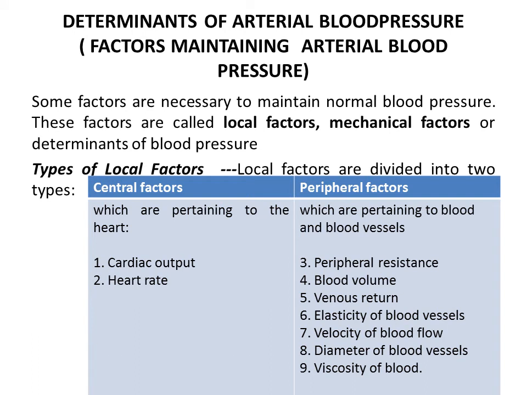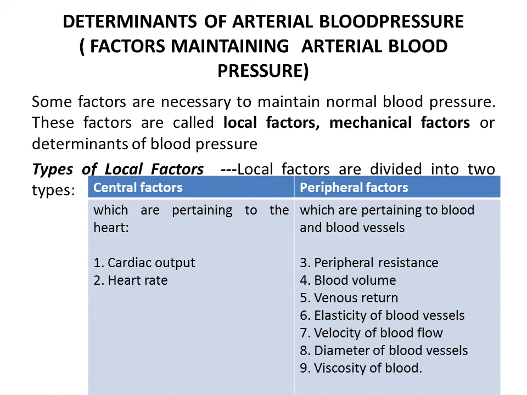Next, factors maintaining arterial blood pressure. Some factors are necessary to maintain normal blood pressure. These factors are called local factors, mechanical factors or determinants of blood pressure. Local factors are divided into two types: central factors and peripheral factors.